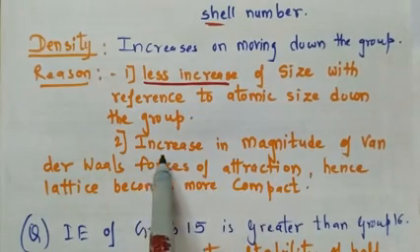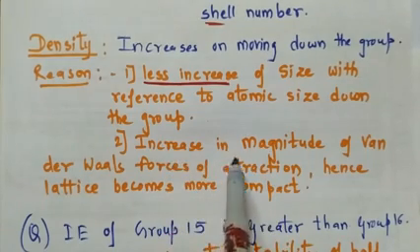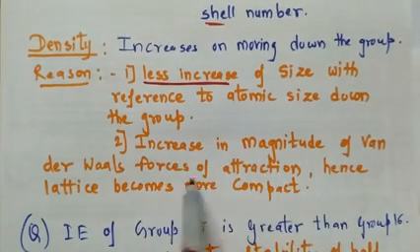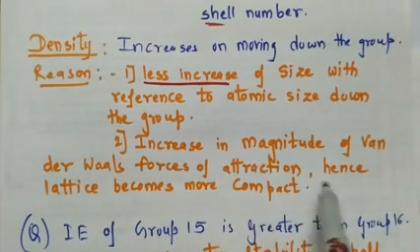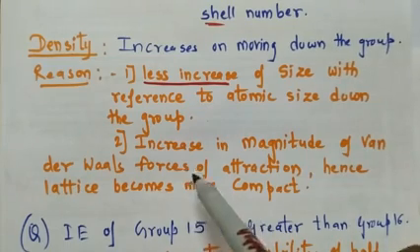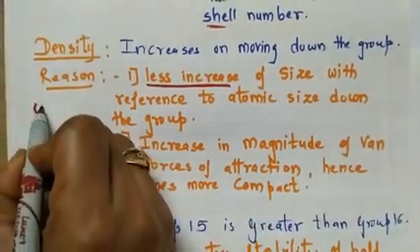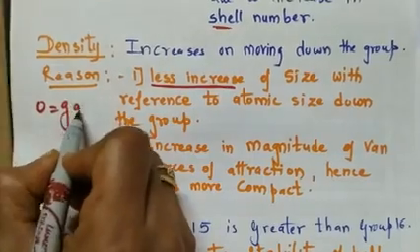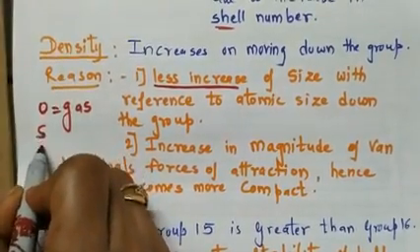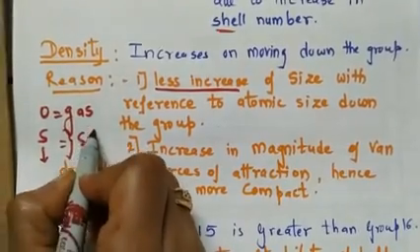Now the second point will make you more clear: increase in magnitude of van der Waals forces of attraction, and hence the lattice becomes more compact. As in the previous property we have seen that oxygen is gaseous in nature, while sulfur and the elements below it contribute towards the solid state.